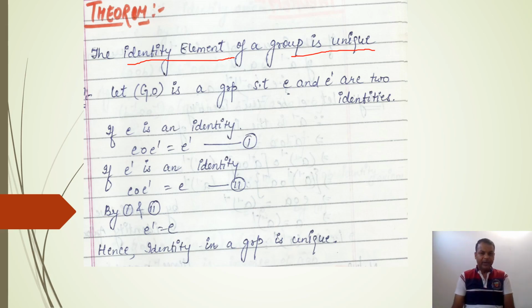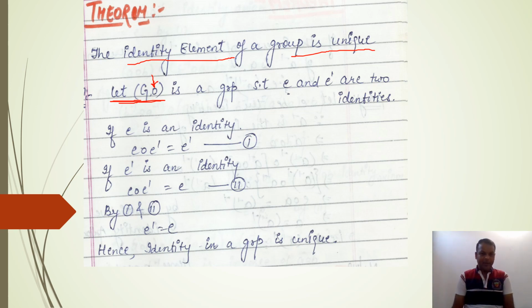Whether it is a group or a commutative, that is abelian, group, in all cases the identity element will be unique. Here we will prove this theorem by using contradiction. We are considering that G is a group under operation O. O may be any operation, plus, minus, etc., or defined by the user.